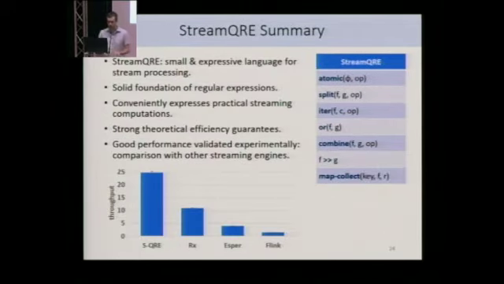So to conclude, the main point of this talk is that StreamQRE is a small and expressive language for stream processing. It has a solid mathematical foundation in the theory of regular expressions, and it can conveniently express many practical computations. Moreover, the StreamQRE engine has strong theoretical efficiency guarantees, and we have also validated experimentally the efficiency by comparison with other popular streaming engines.